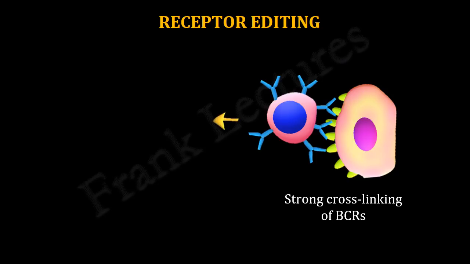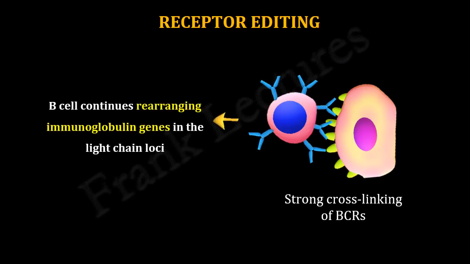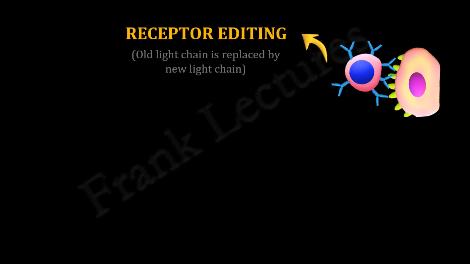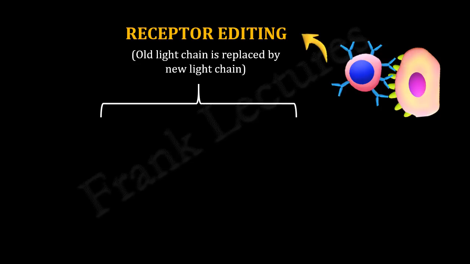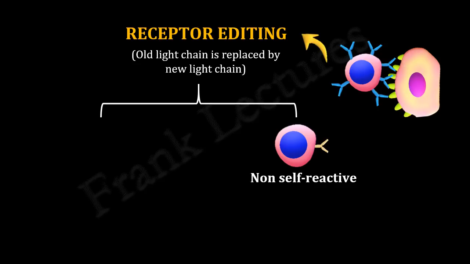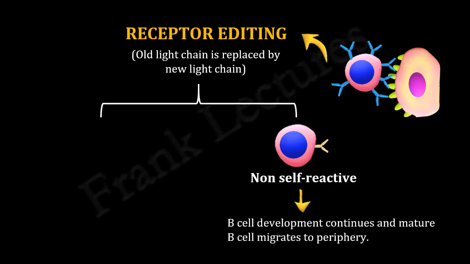As a result, this B cell continues rearranging its light chain loci. Self-reactive light chain is deleted. It is replaced with another light chain sequence. If the new B cell receptor generated by this light chain gene rearrangement is non-self-reactive, this B cell continues to develop and become a mature B cell which migrates to peripheral organs.